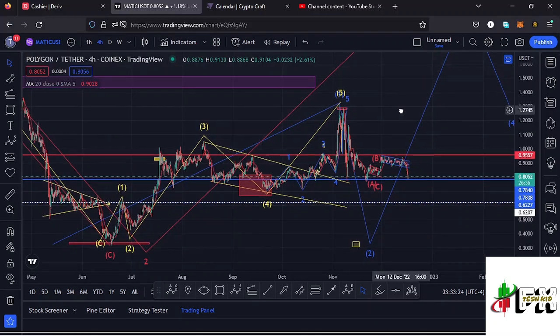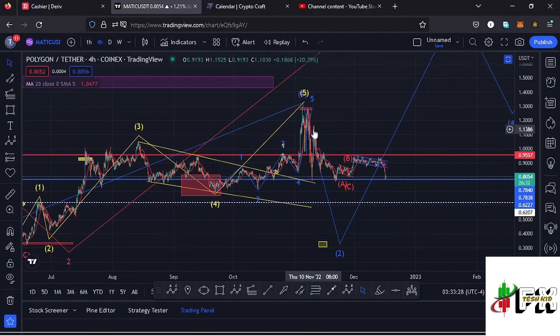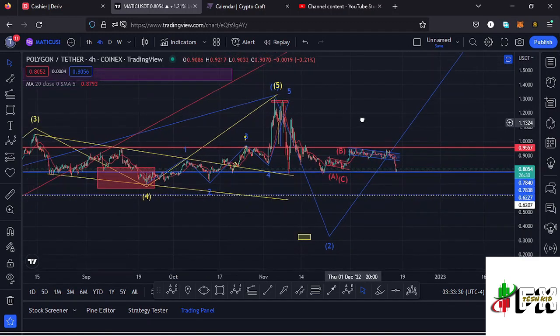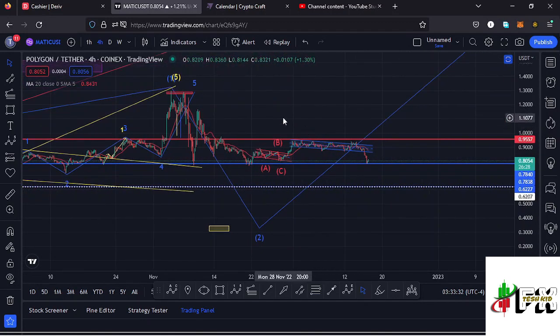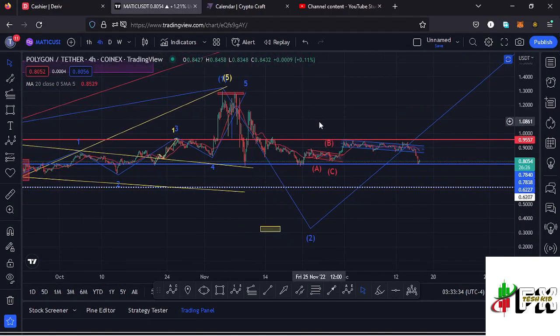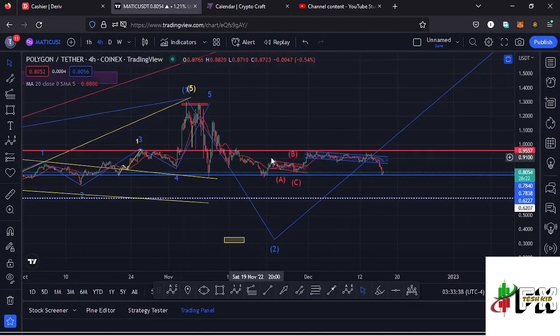And whatever we expect next after seeing the formation of this wave 1 is a bit of a retracement to the lower side in the formation of a second wave, which is a corrective wave, and because of its corrective nature we also expect to see an ABC corrective structure in formation within that second wave. And there are two ways I can have that ABC corrective structure in formation within this second wave right here.